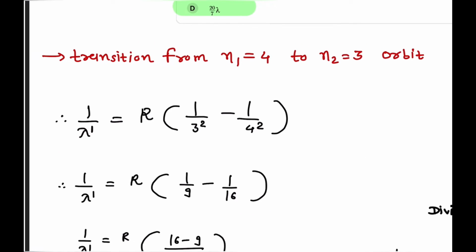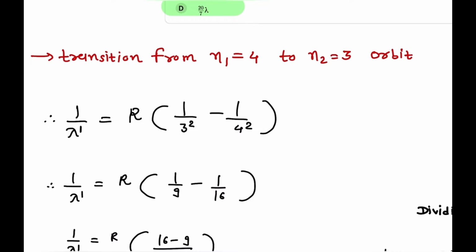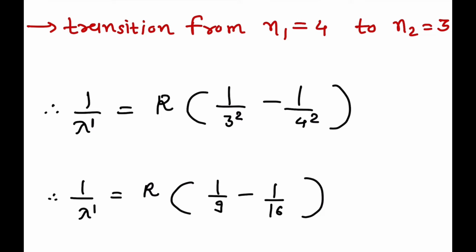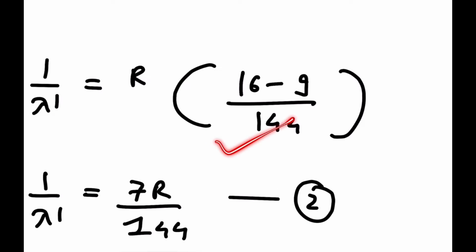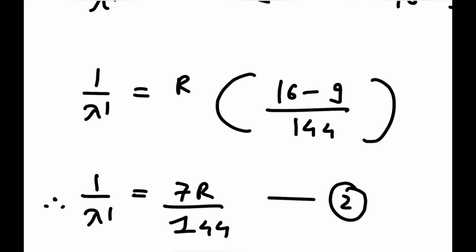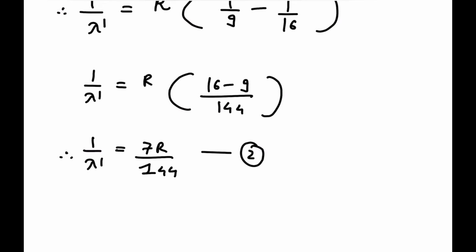Now the second case, the transition from 4th orbit to 3rd orbit, that means n1 is equal to 4 and n2 equal to 3. So 1 upon lambda dash, the corresponding wavelength, is nothing but 1 upon lambda dash is equal to R in bracket 1 upon n2 square, that is 1 upon 3 square, minus 1 upon n1 square, 1 upon 4 square. So 1 upon lambda dash is equal to R in bracket 1 upon 9 minus 1 upon 16, taking 144 as the LCM. So 1 upon lambda dash is equal to 7R by 144, that is your equation number 2.